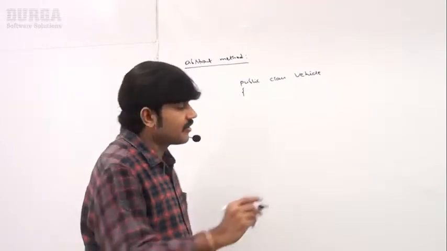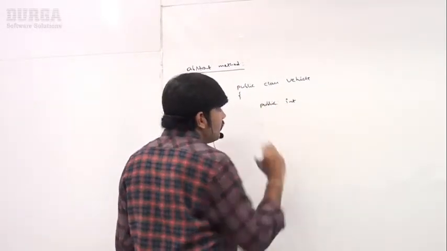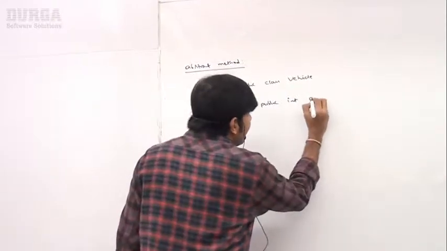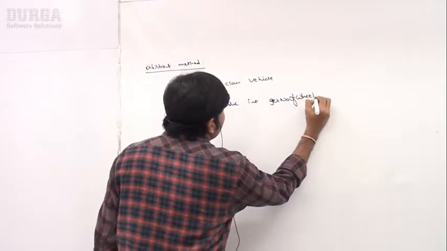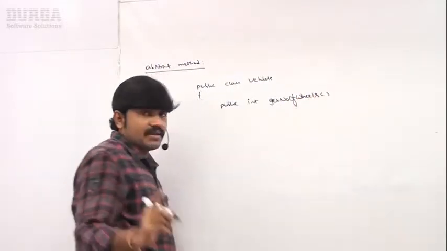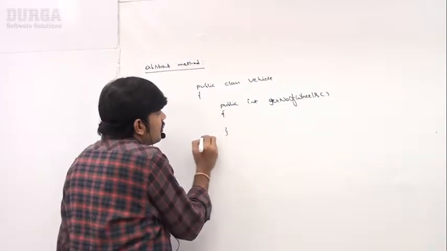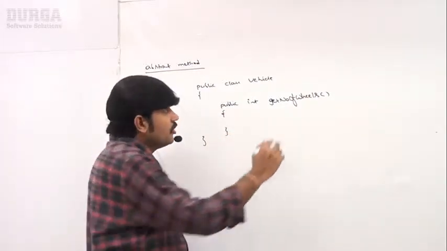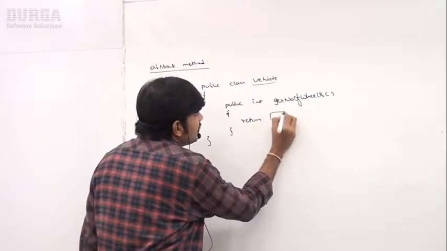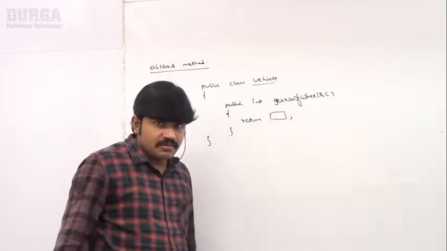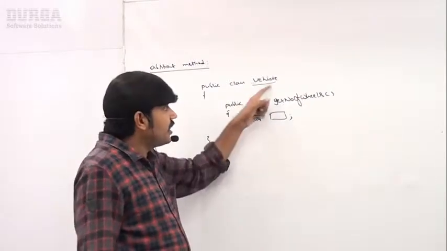Public int getNumberOfWheels. Assume, can you please tell how many wheels a vehicle has? I have to return some number.